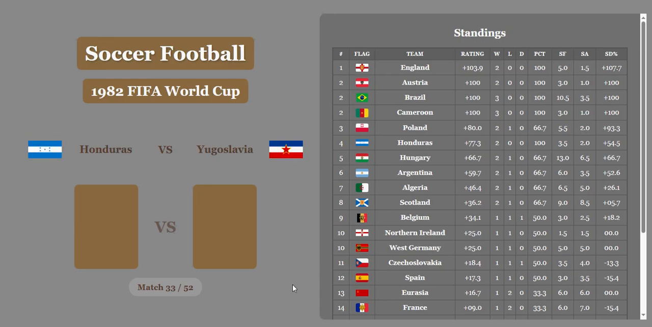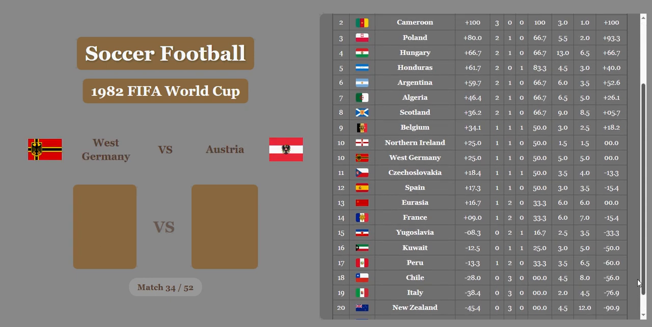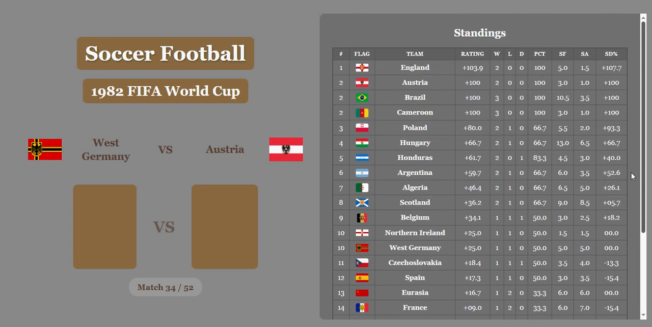Honduras versus Yugoslavia. It's a big match for Honduras. Oh, they lose, but are they going to get at least a goal here to tie it? They do. So they go from 4th to 5th, so they're hanging in there. They're 2 wins and 1 loss with a rating of 61.7. Yugoslavia will be now in 15th, below France, above Kuwait.